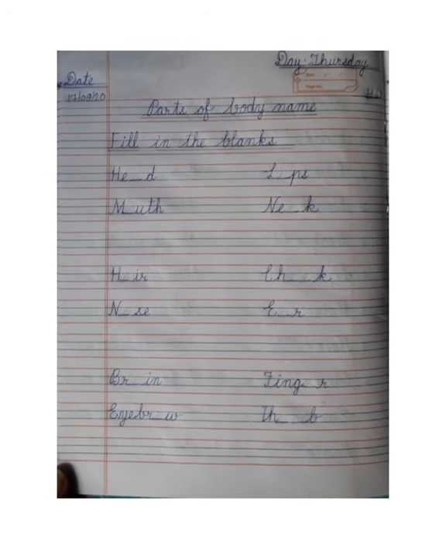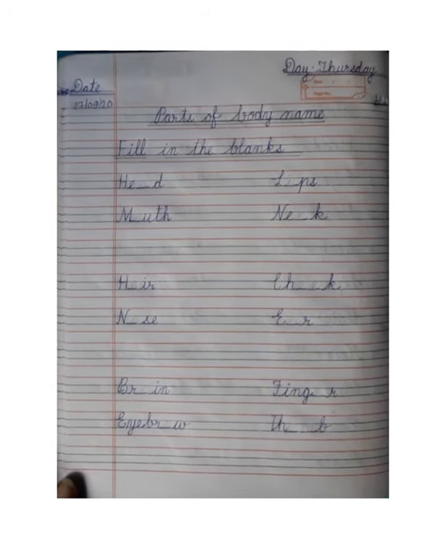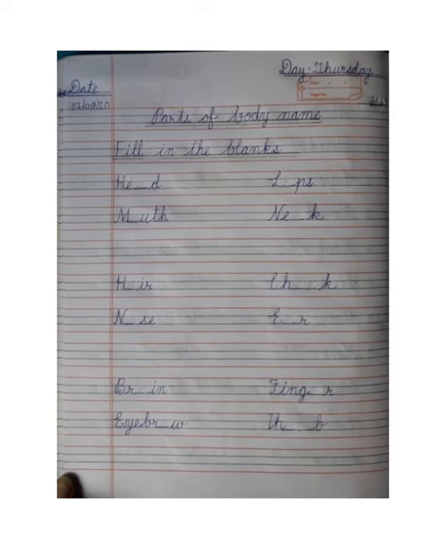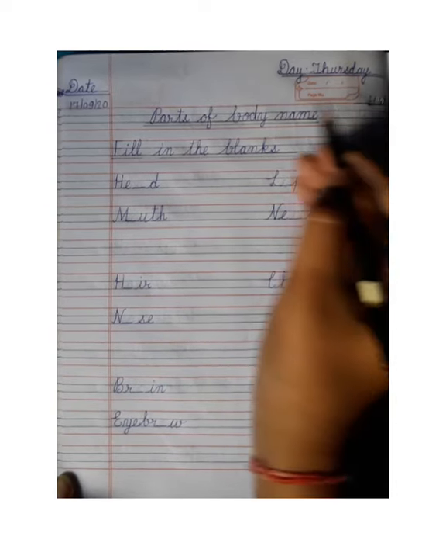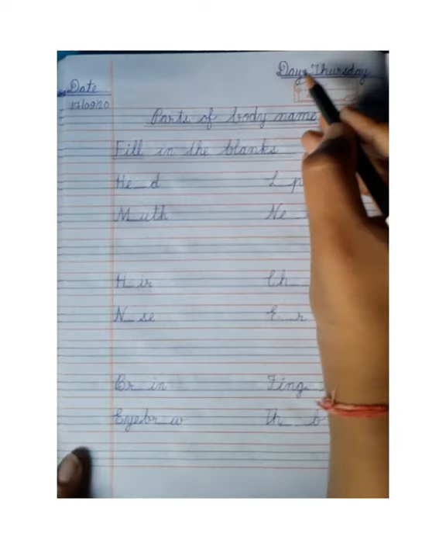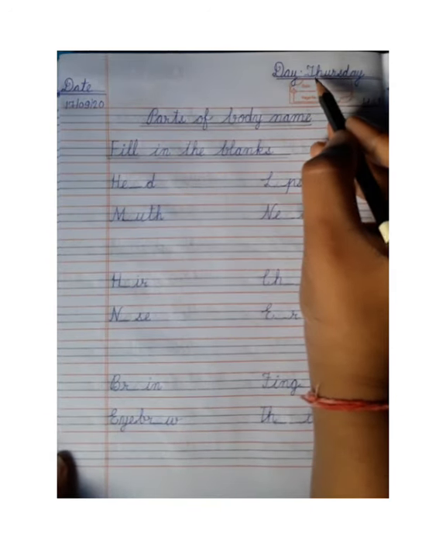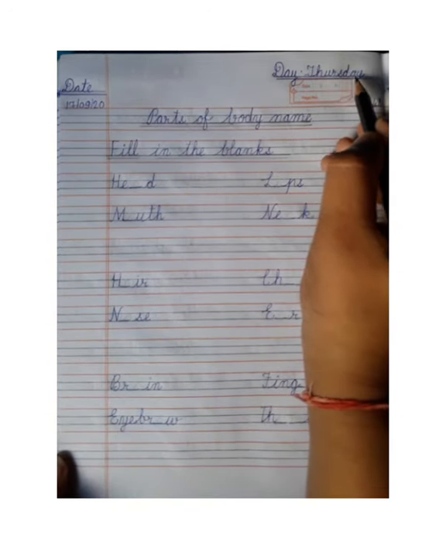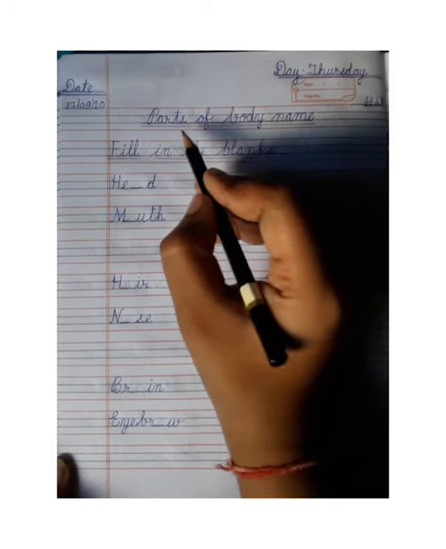So firstly you will mention the date. Today's date is 17th of September 2020. Then we will mention the day. Today is Thursday, T-H-U-R-S-D-A-Y, Thursday. Then we will mention the topic.